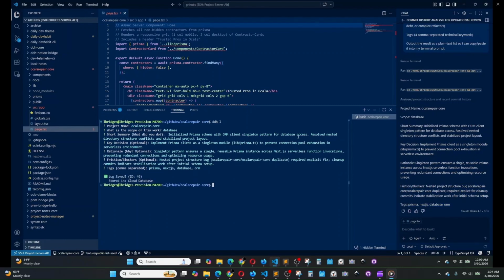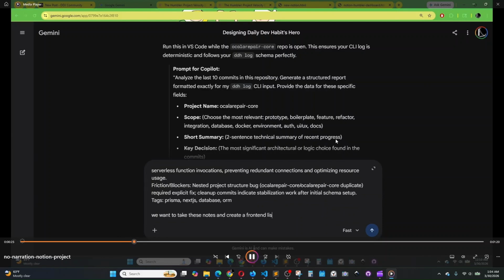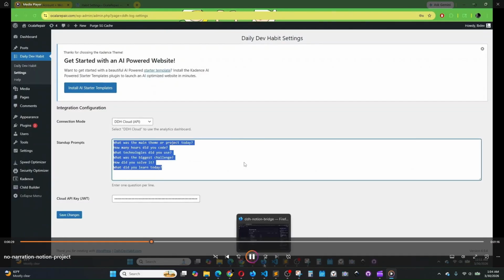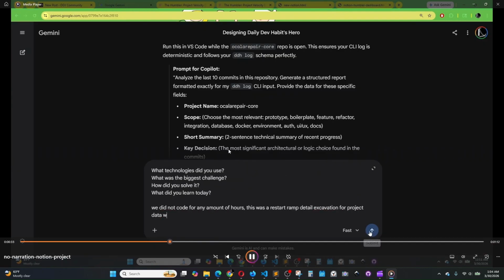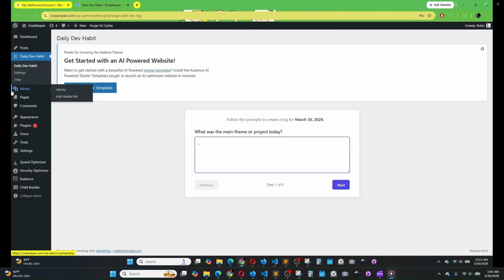This is what we're seeing right here. Just asking Copilot for some old details. Here I'm talking to Gemini, asking for help, like just give me some quick answers for the WordPress side of the Ocala Repair project. Something so I can create this next restart ramp, just something to work from.